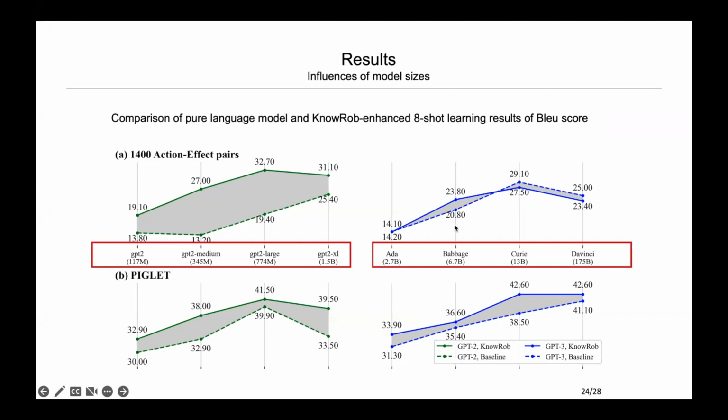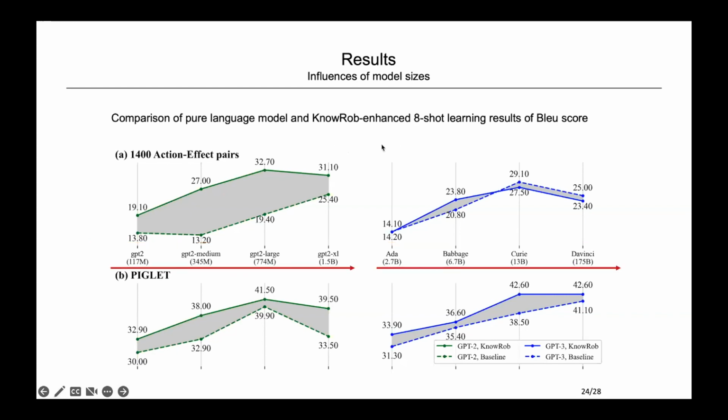We also show GPT-2's result here because GPT-3 is not publicly available. Access can only be obtained through an API, with users required to pay for token usage. But unlike GPT-3, the GPT-2 model can be accessed using the Hugging Face open source transformers library. On the whole, there is an increasing trend in the BLEU performance scores when the model size for GPT-2 or GPT-3 goes up for the 1,400 action-effect pairs dataset.